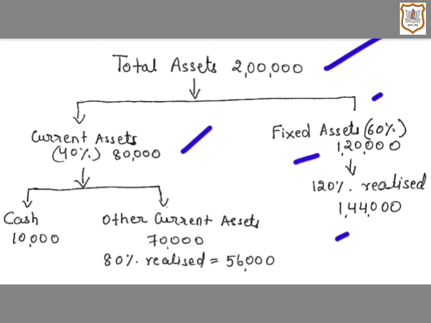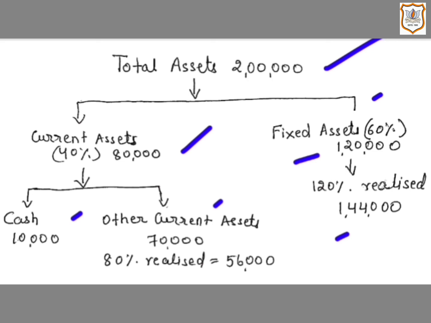Now before that, let us bifurcate cash and other current assets. Here in the question, it is given that the amount of cash is rupees 10,000. That means the amount of other current assets would be 70,000. 80,000 minus 10,000, that comes to 70,000.